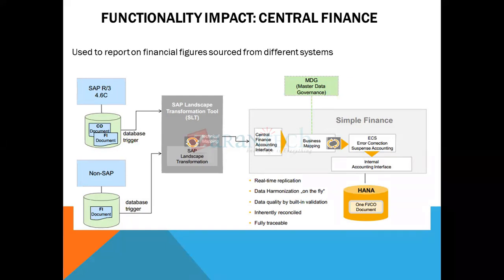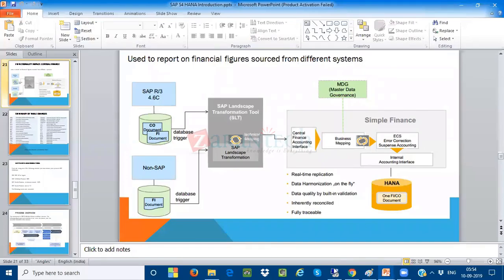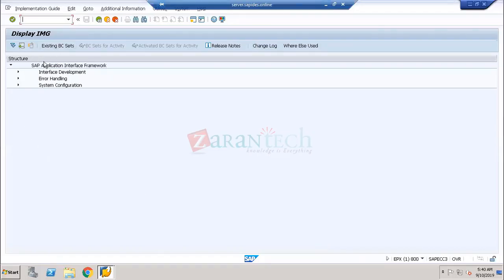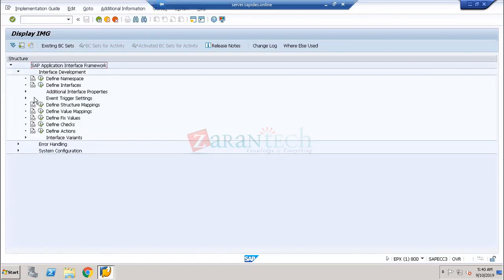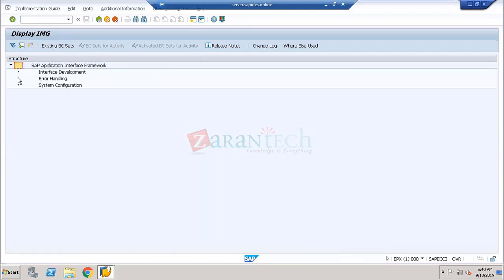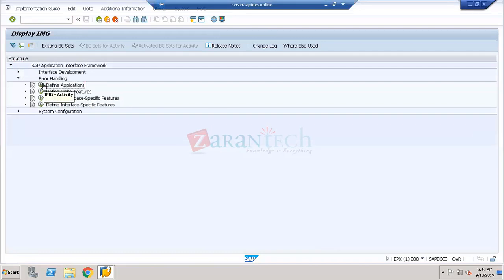AIF is nothing but Application Interface Framework. When I go to this Application Interface Framework, this is what exactly I'm talking about. Those 50 documents are going to be shown in a separate log for me. First of all, I need to build up the AIF interface structure mapping. I'm going to show all these things. Once I do all these interfaces in the error handling, in the defined application,